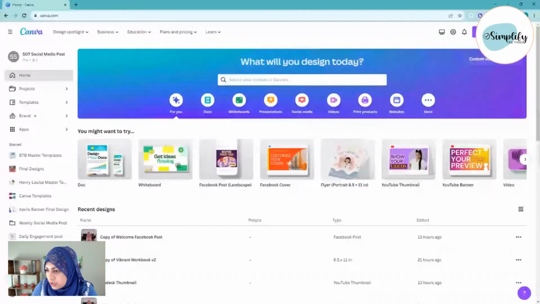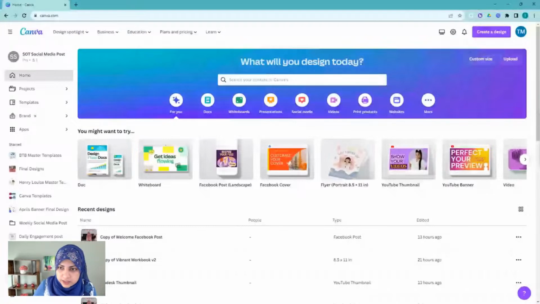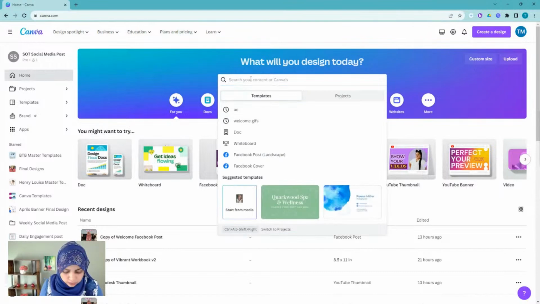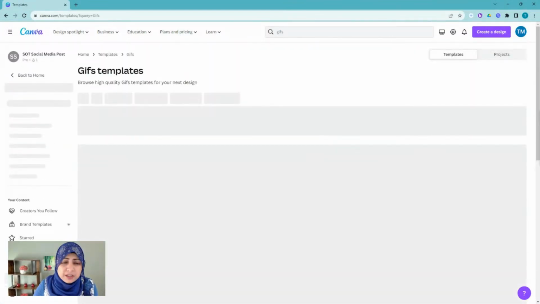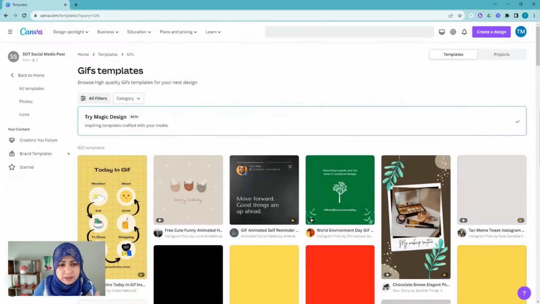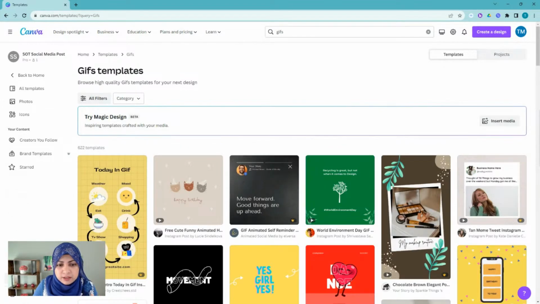Okay, I am going to turn off this logo so that it is not covering part of the screen. So I am in Canva. If I just search GIFs and look for some GIF templates, it's going to show me some things that other people are doing. If I hover my mouse over some of these, you can see what animation is added to them. That's how people are creating them.